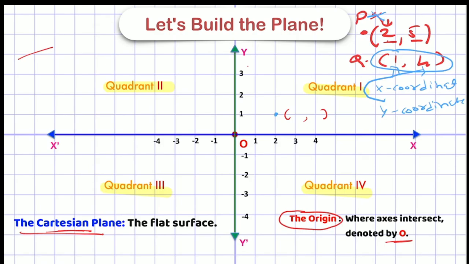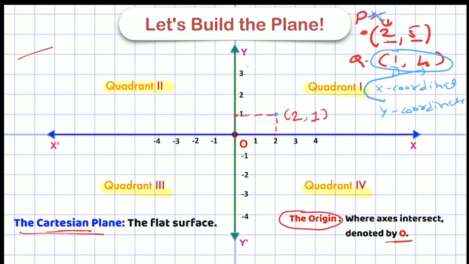You have to look at the x-axis from the point. This is my point and this is my x-axis. If you look at the x-axis from the point, they will meet at 2, so I have to write 2 here as the first number, the x coordinate. Now for the second number, you have to look at the y-axis. If you look at the y-axis from the point, it will coincide at 1. So I have to write 1 here.